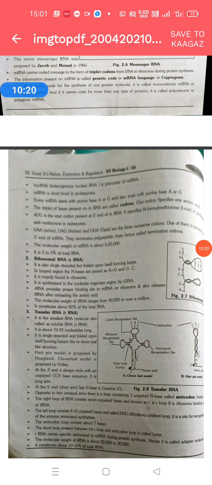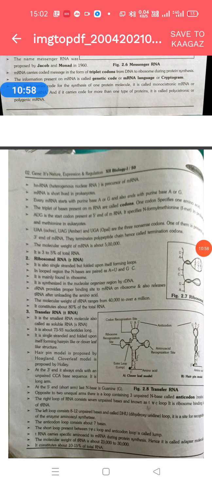In Holley's clover leaf pattern of tRNA, there are two ends shown, the 5 prime and 3 prime ends, at the amino acid acceptor end. At the 5 prime end the N base is guanine. Opposite to the unequal arm, there is a loop containing 3 unpaired nitrogen bases called the anticodon. The right loop of the tRNA consists of unpaired bases and is known as the TΨC loop. It is the ribosome binding site of the tRNA. The left loop consists of 8 to 12.